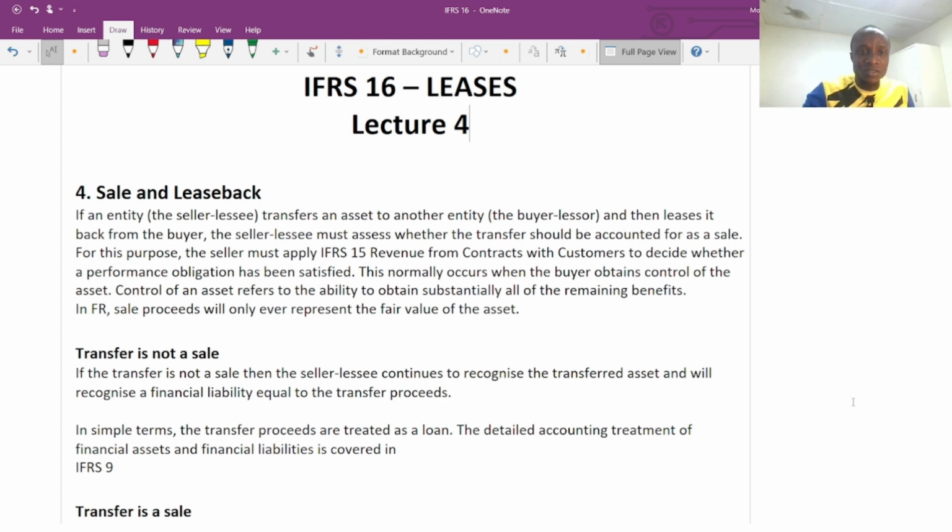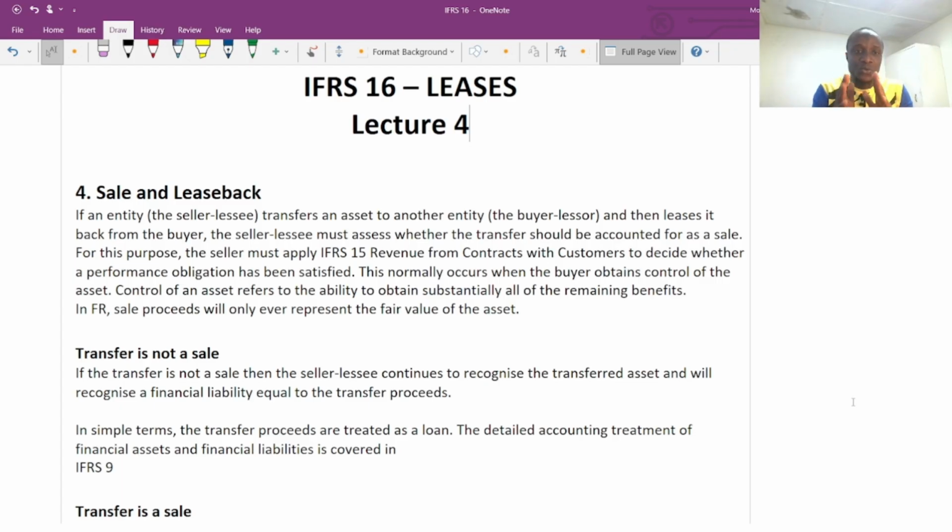So if this is not a sale, then how are we going to do it? We are going to continue the recognition of this specific asset in our financial statement, plus we are going to recognize the financial liability. When we look at IFRS 9, we're going to understand the definition of financial assets as well as financial liability.